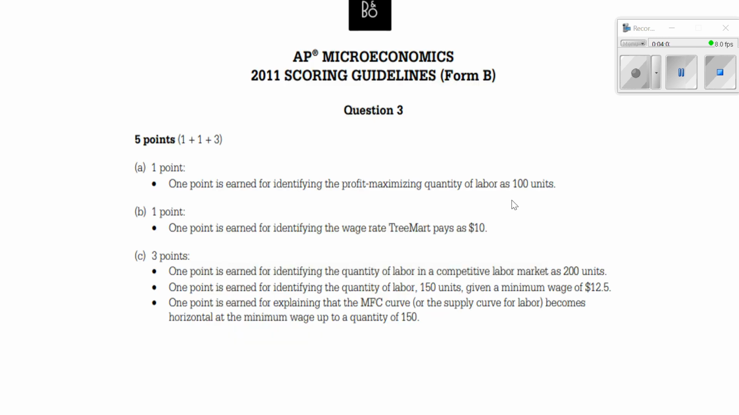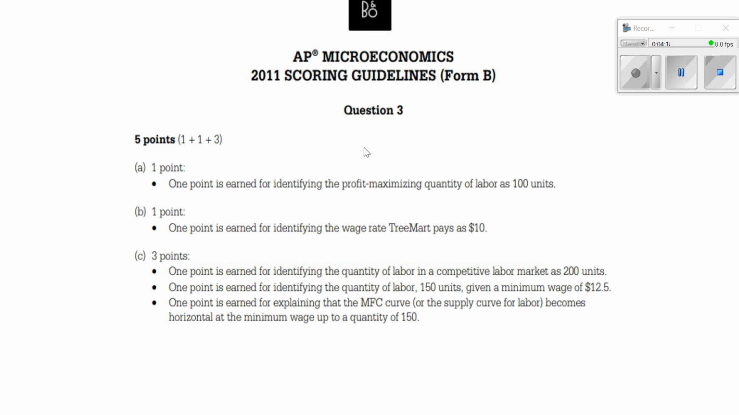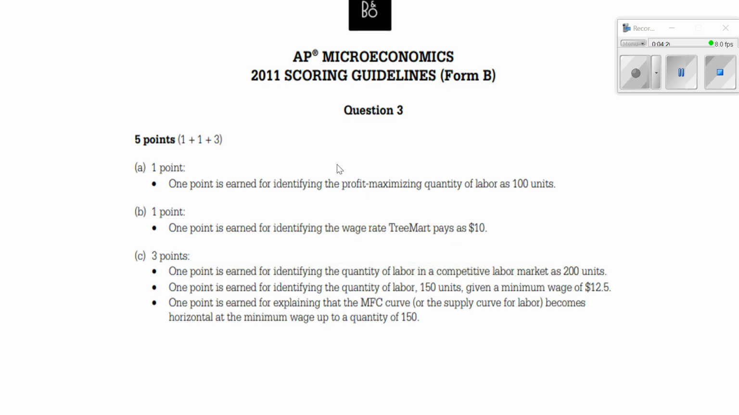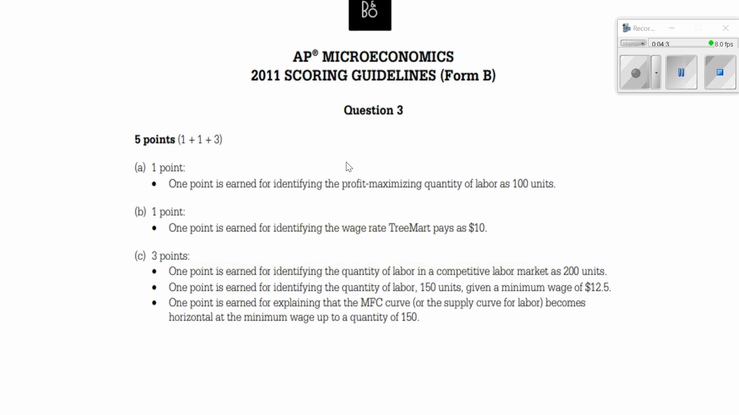If Tremart operates in a competitive labor market, they're going to hire 200 units of workers. So this essentially does not exist. So it's going to be where supply and demand intersect. So that's 200 units. And the next question here, the government imposes a minimum wage of $12.50. What's the quantity of labor that's going to be hired? It's going to be 150 units. That's where it intersects right here. So the MRC is going to intersect the supply of labor right here, and they're going to hire 150 units.